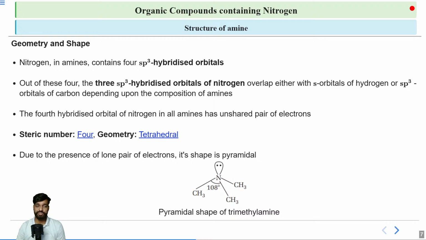Next, what about the geometry? So geometry will be tetrahedral, because in geometry we will include the lone pair as well. So this is something which is important to remember about the shape and geometry, and also about the Lewis character, meaning why it is basic in nature. So basically this lone pair that you are seeing on the nitrogen can be donated and hence it can act as a base.